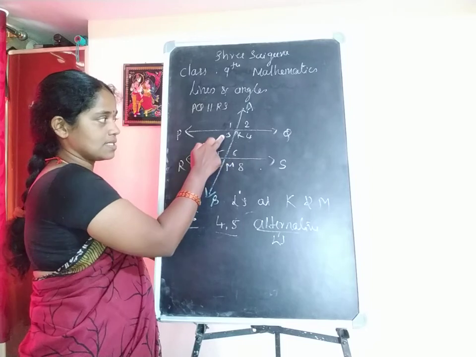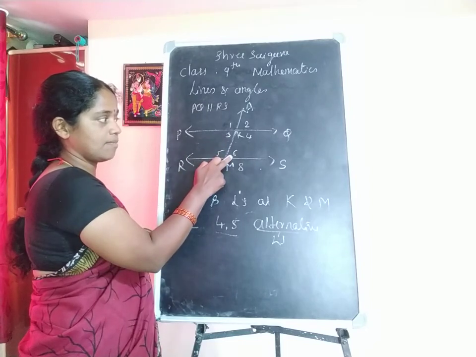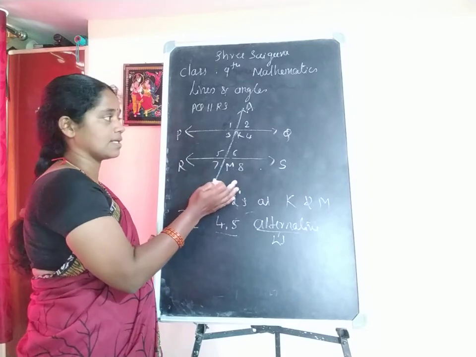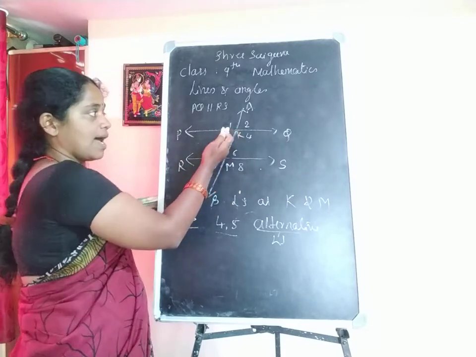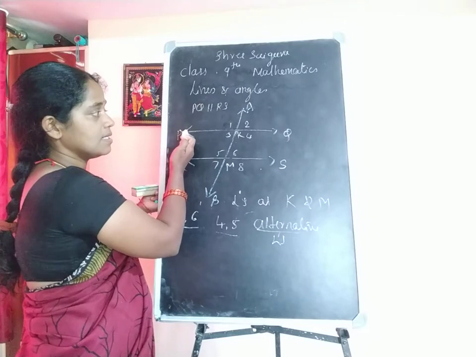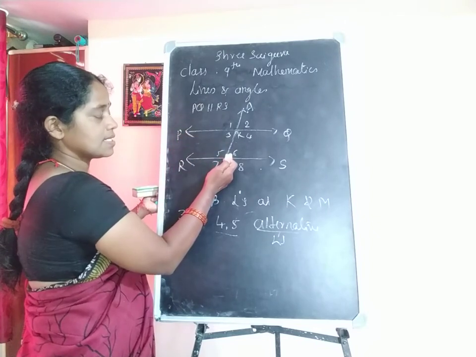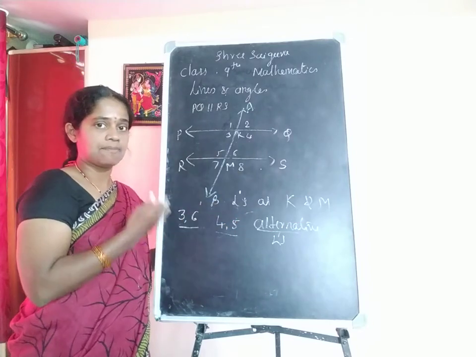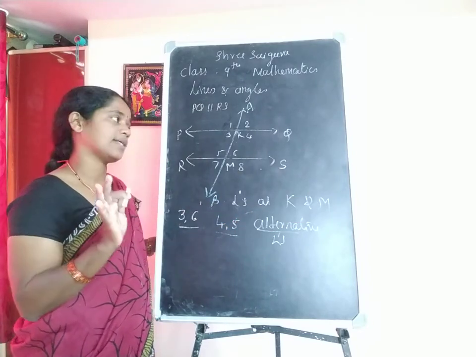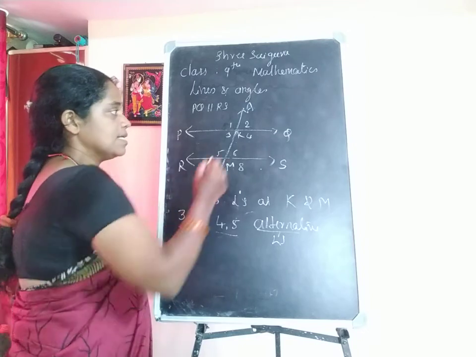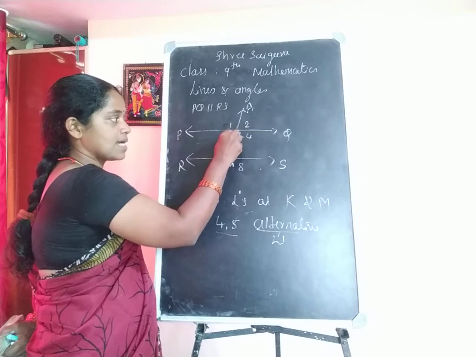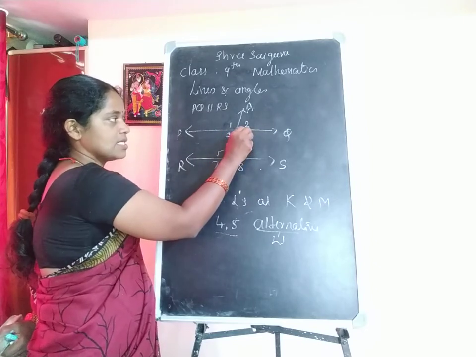Angles 3 and 6 are made alternately to the transversal line. 3 is made at one part and angle 6 is made at another part of the transversal line, left and right, above, below, like that. Similarly 4 is made at the right side of the transversal line.